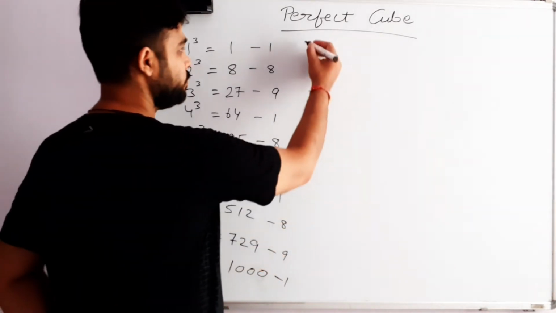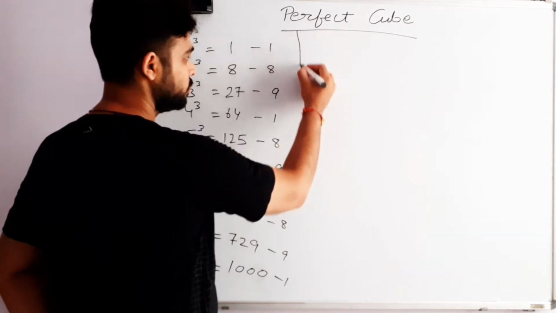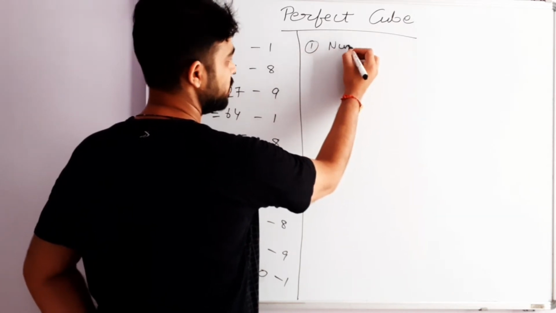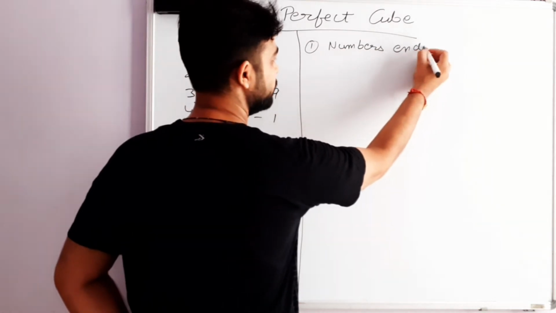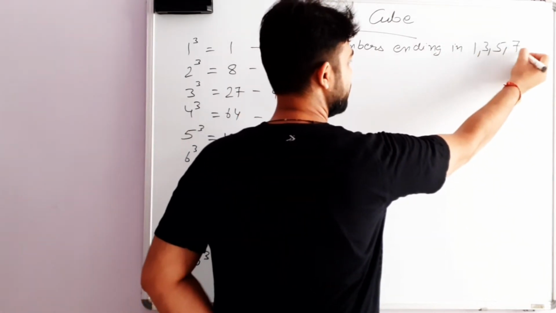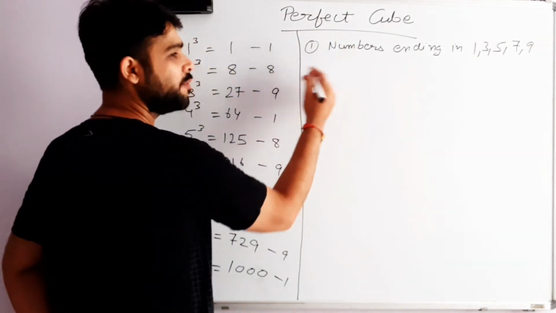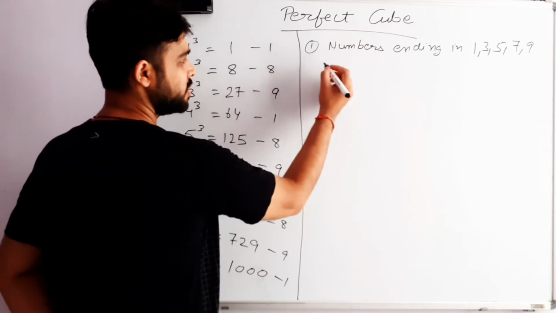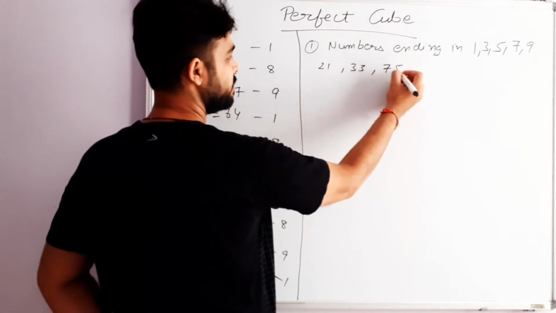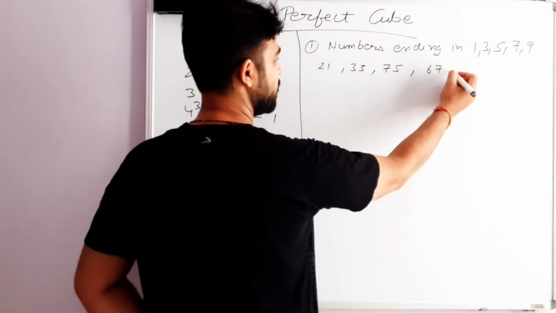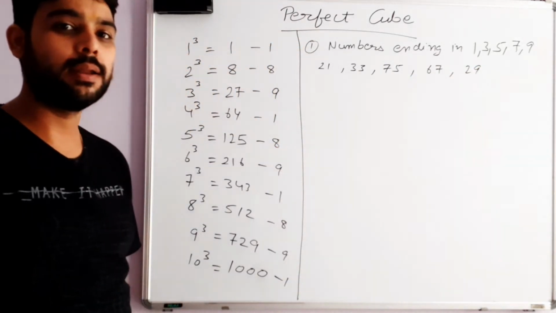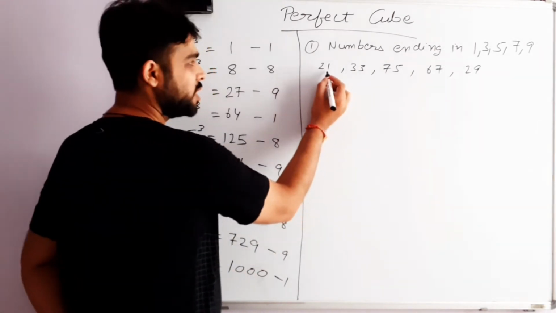Another important thing. For numbers ending in 1, 3, 5, 7, 9, which means if you are finding the cube of any number that has these as the last digit, for example 21, 33, 75, 67 or 29, then you have to check the second last digit.